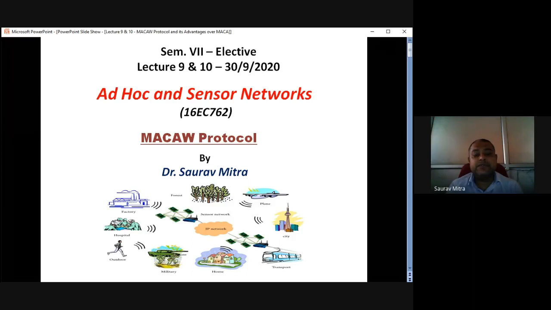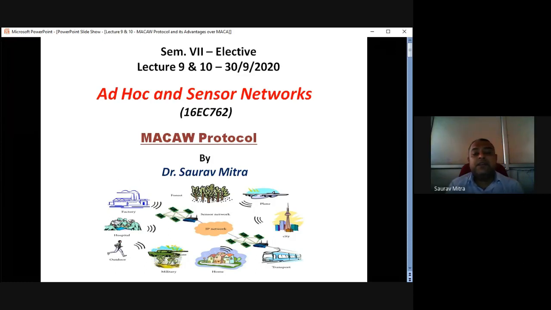There was another problem, which was called the exposed terminal problem. Initially N1 and R1 are a communication pair. N1 is the transmitter, R1 is the receiver, and they are communicating with each other. Whatever antenna N1 has, it transmits in an omnidirectional manner. So the N1 transmission goes in all directions, not only in the R1 direction. It is a spherical kind of communication from the transmitter N1.